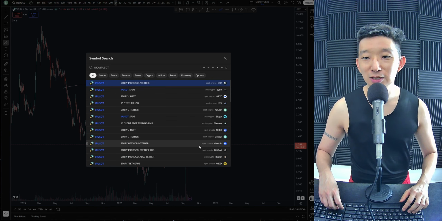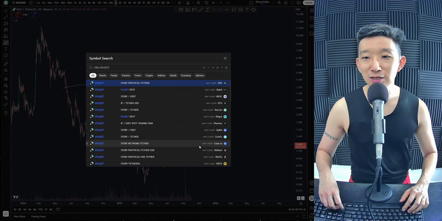If you switch over to the weekly, you will see that this is turning into a bearish engulfing candlestick, and this could be the bearish reversal to come for IP. IP's market cap is 2 billion. Highly overvalued. I would assume that we're still going to clear these lows down to $2. I think we're going to go past this towards the downside, probably towards $1. Again, it's not really looking that good to me, IP. So I would stay safe.